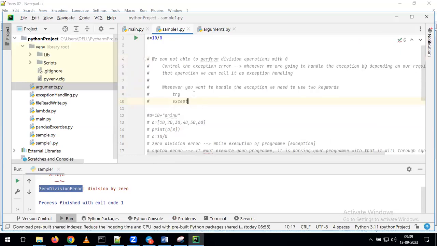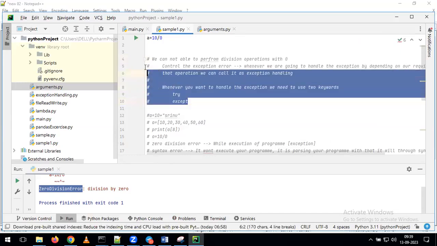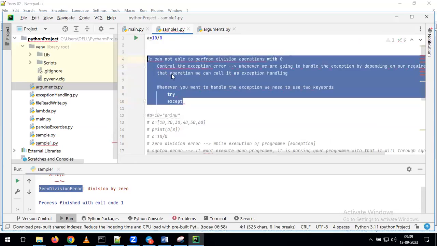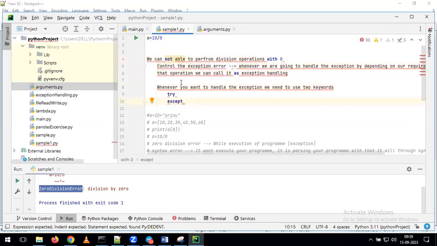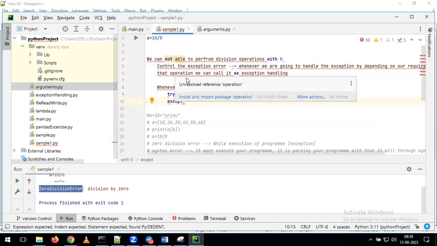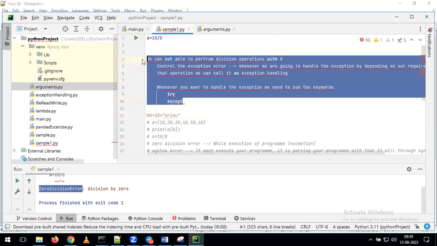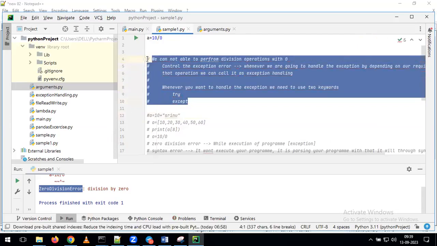Now tell me why I'm commenting all these lines. This is a kind of note study. If I run the program without commenting this, what will happen? It will throw the syntax error because I am typing all the things not in the notepad. I am typing everything in PyCharm. That's the reason, if you want to run the program, I'm commenting all these lines.